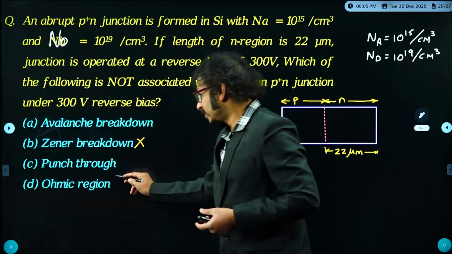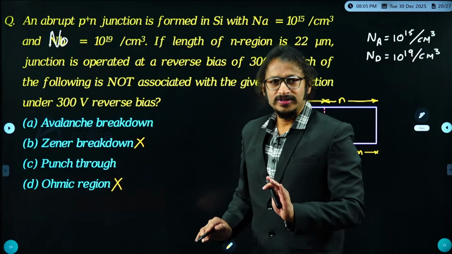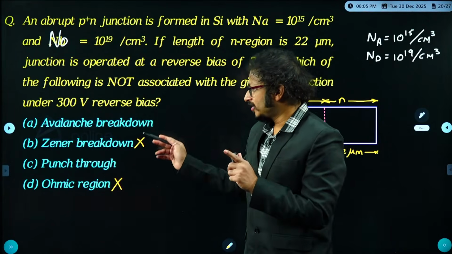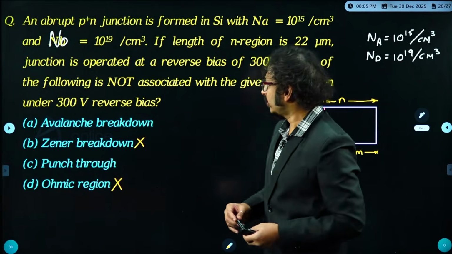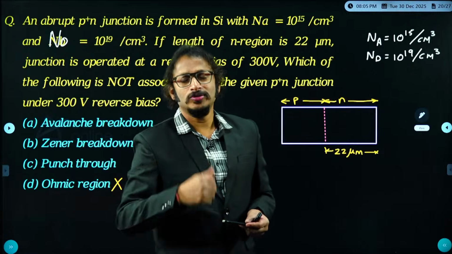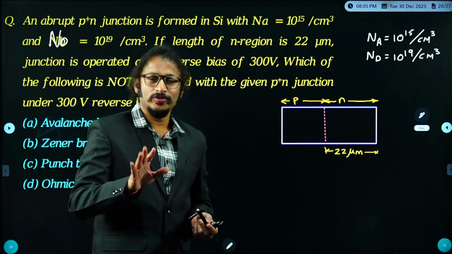And the ohmic region is highly impossible. So I got two answers, but either avalanche or punch through, one must be wrong for the given question. Then how can I find it? I hope you know the logic, dear students. What is punch through here?